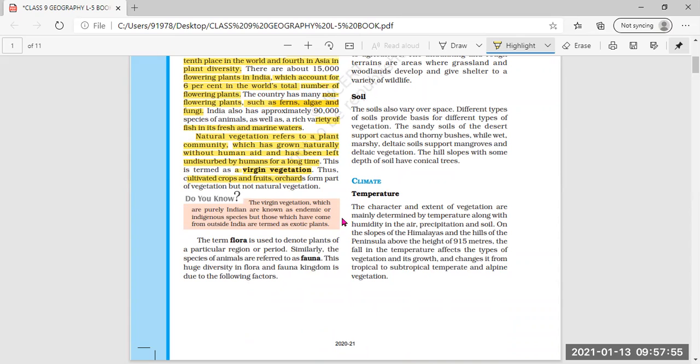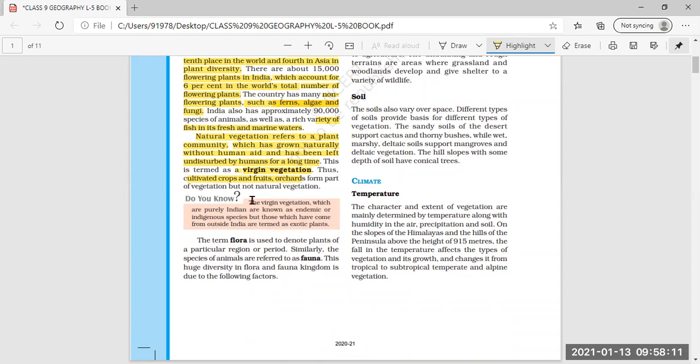The virgin vegetation which is purely Indian is known as endemic or indigenous species, but those which have come from outside India are termed exotic plants.